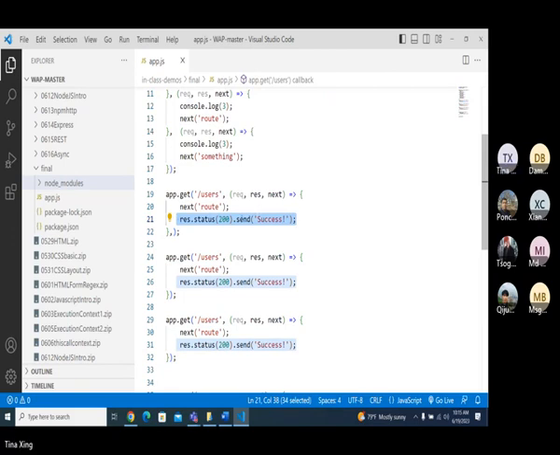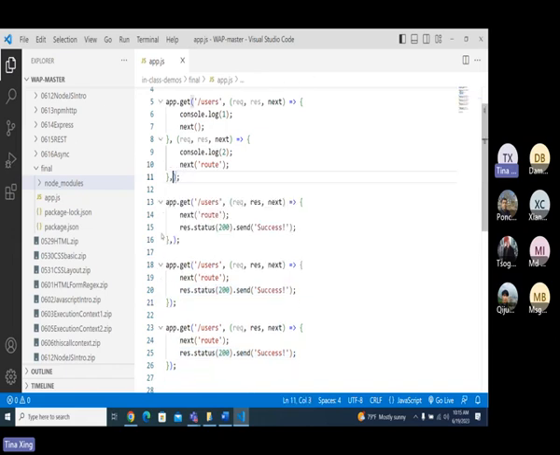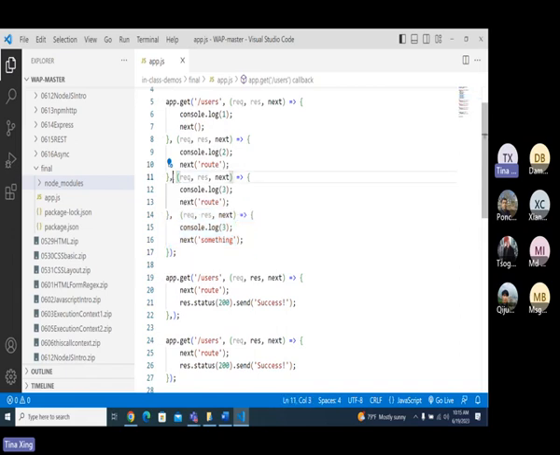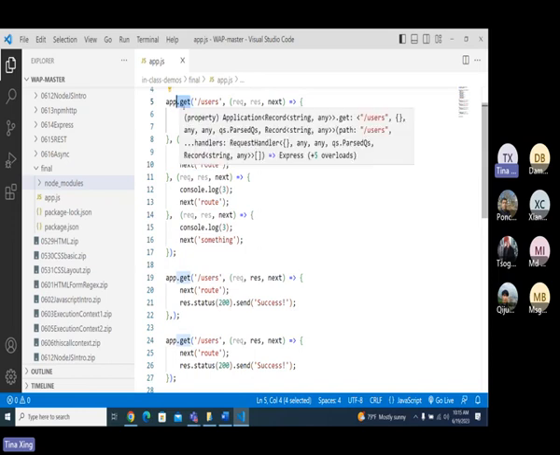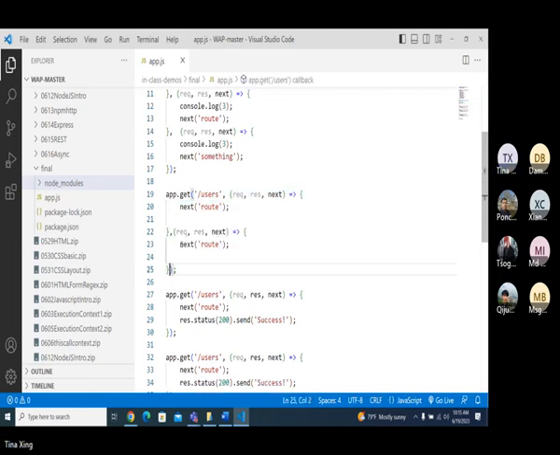You got me? Next route skips in a case like this. Suppose I don't have it here, it doesn't do anything. It only skips the middlewares attached to the same use or get or post or delete. It's not related to this one, not related to here. It's related only to this one.